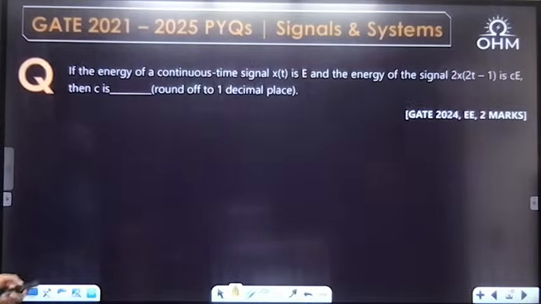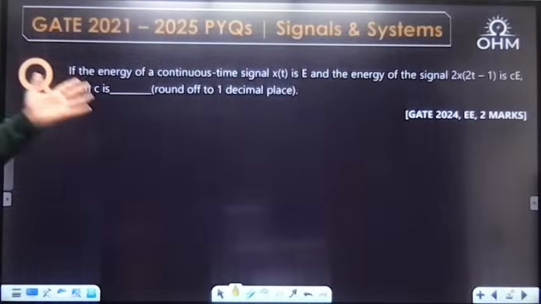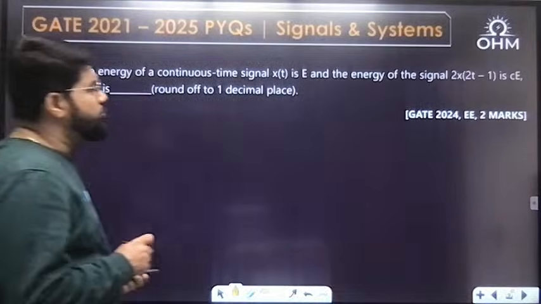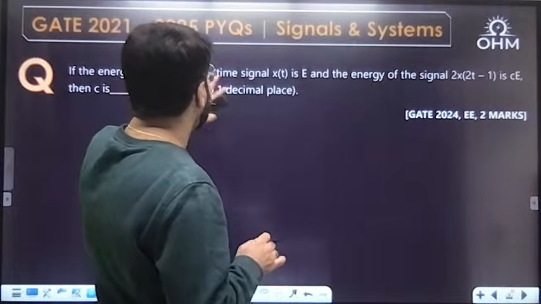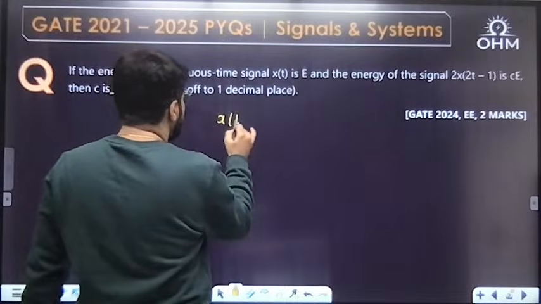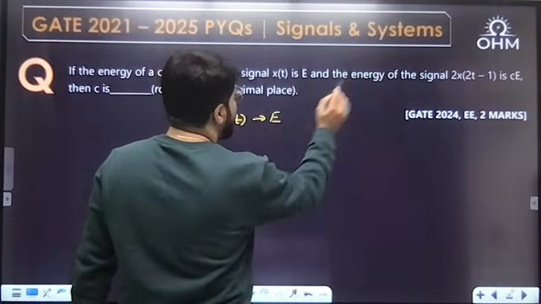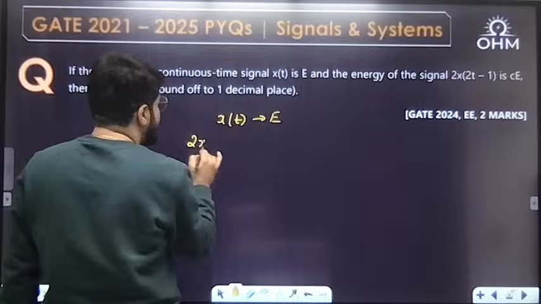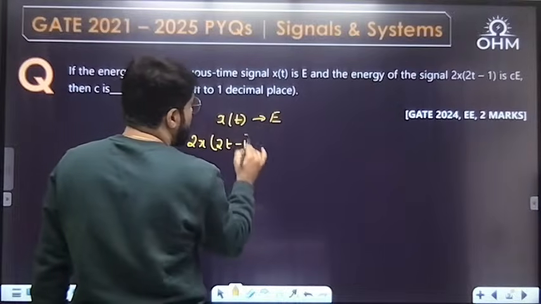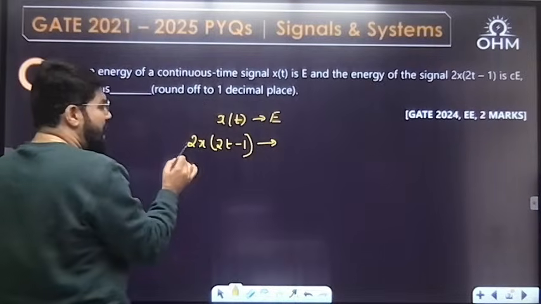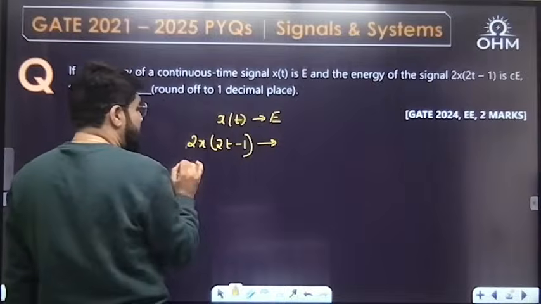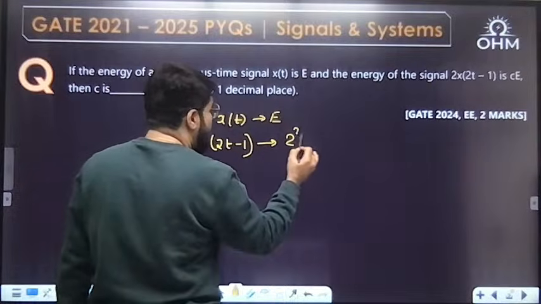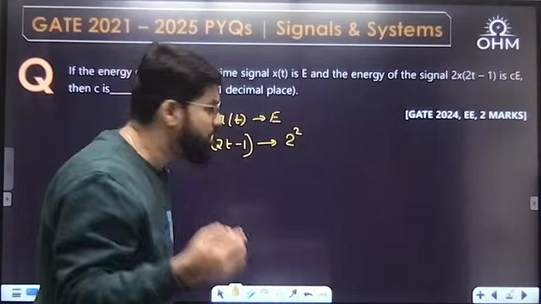Next question. This is very simple for 2 marks actually, GATE 24 double E. If the energy of the signal xt is E, then the energy of the signal 2x(2t minus 1) is how much? Amplitude scaling: if a signal is multiplied by a constant, energy is multiplied by the square of that value, because energy is proportional to the square of the amplitude.